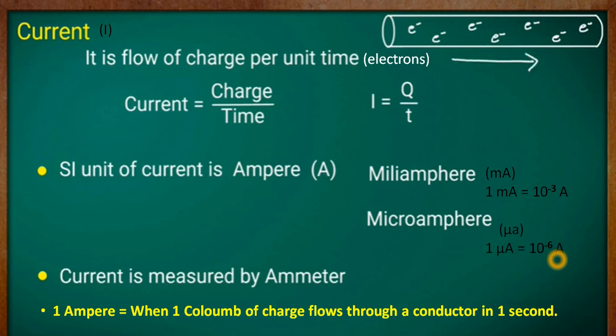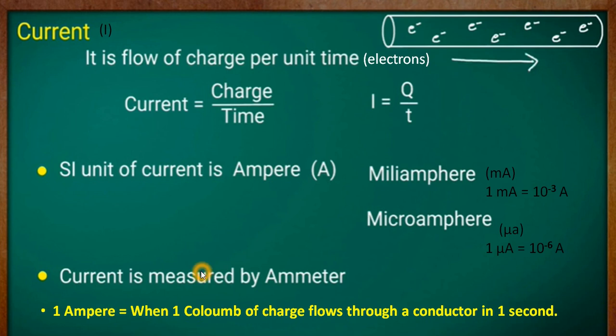Now current is measured by an instrument called an ammeter. Now if I ask you to define 1 ampere of current, because the unit of current is ampere, what would be the value of 1 ampere? How can we define 1 ampere? 1 ampere is when 1 coulomb of charge flows through a conductor in 1 second. Whenever 1 coulomb of charge flows through a conductor in 1 second, it is said to be 1 ampere.